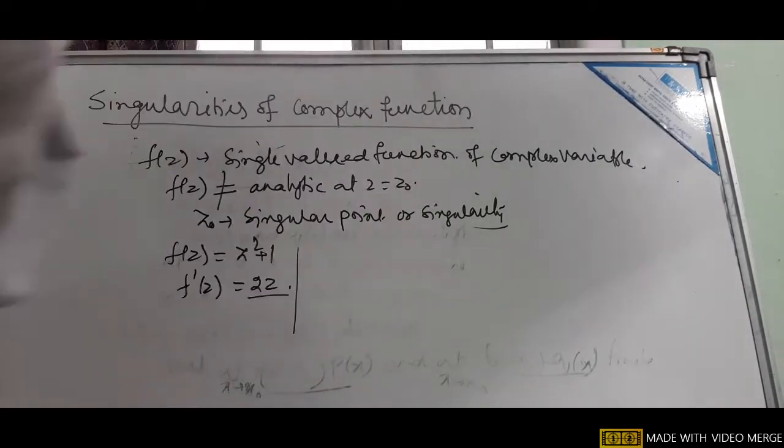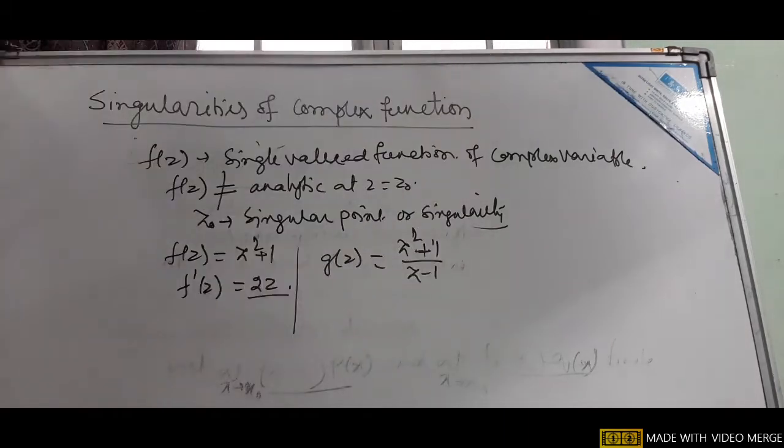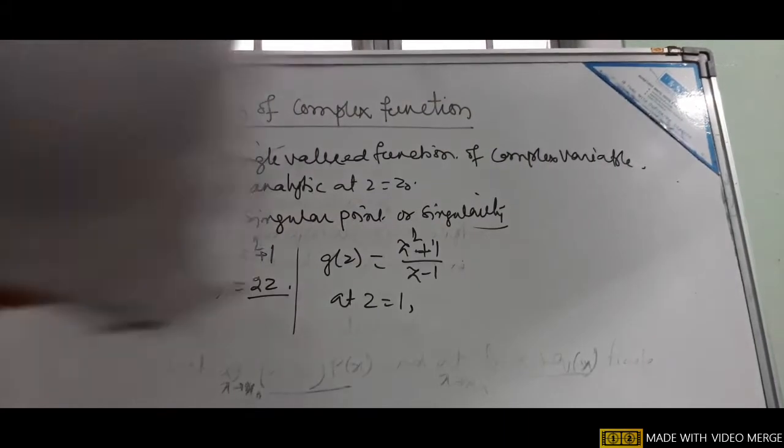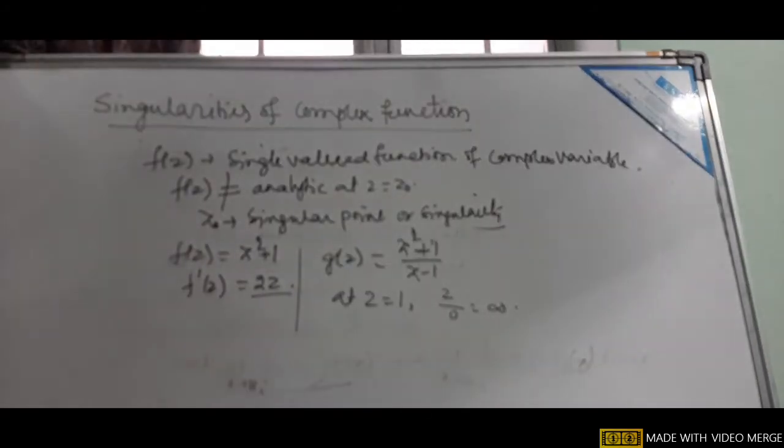Let us take another function g(z), given as z square plus 1 by z minus 1. When you put z equal to 1, the denominator becomes 1 minus 1 which is 0, and the numerator becomes 1 plus 1, that is 2, divided by 0, it becomes infinity.